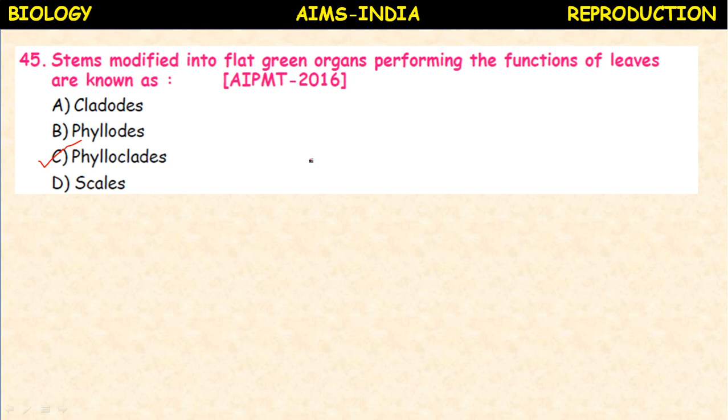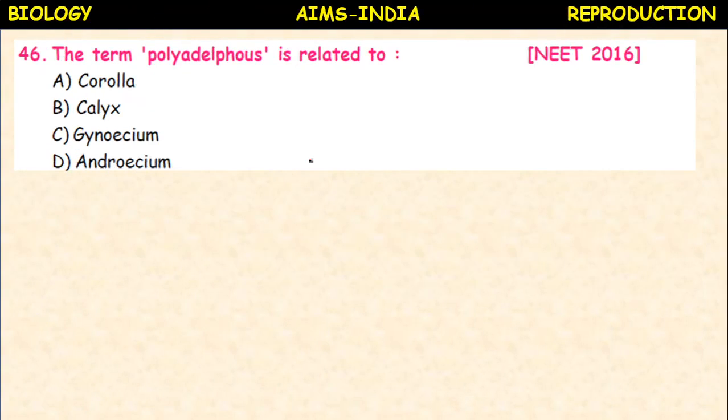Okay, phylloclades. Next, the term polyadelphous is related to corolla, calyx, gynoecium, androecium. So it is related to the stamens, so androecium.